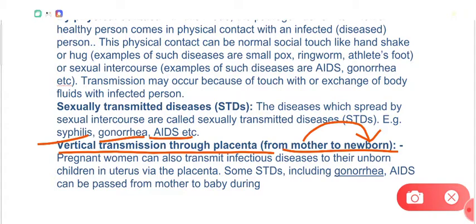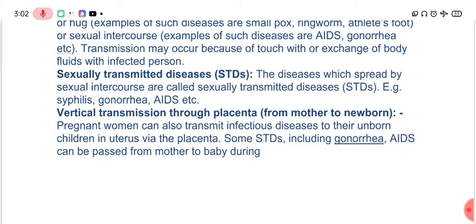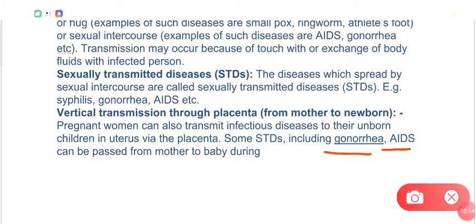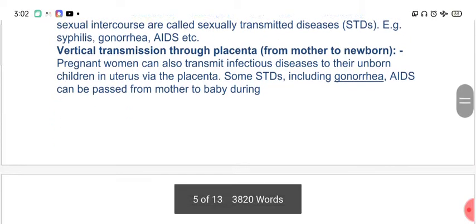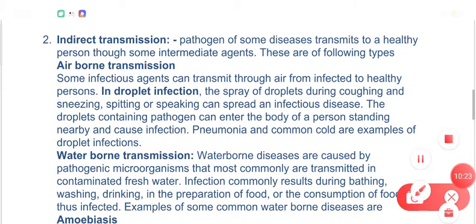So there are certain diseases which may transmit from mother to fetus directly through the placenta, and such diseases are generally present at the time of birth and are called congenital diseases, right? The examples of such diseases are gonorrhea and AIDS, which may transmit by vertical transmission from mother to newborn. Now let's talk about indirect transmission.